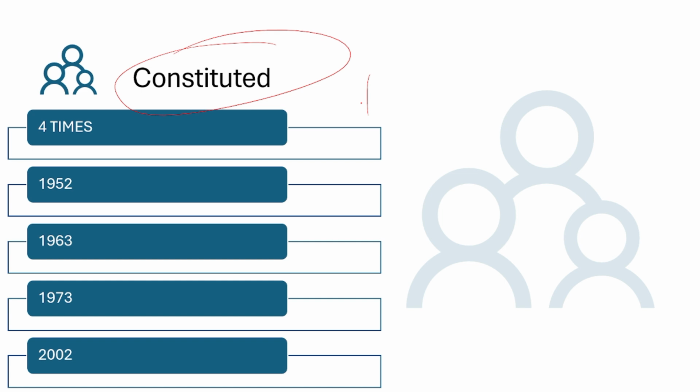Till date, Delimitation Commission was constituted 4 times. First in 1952, second in 1963, third in 1973 and fourth in 2002. In fact, this was the exact question which came in this year's UPSC preliminary examination.